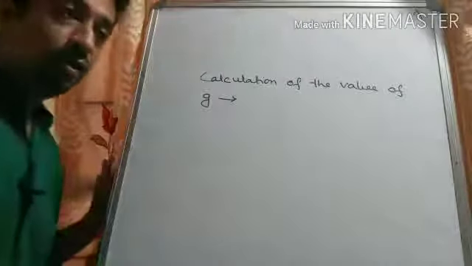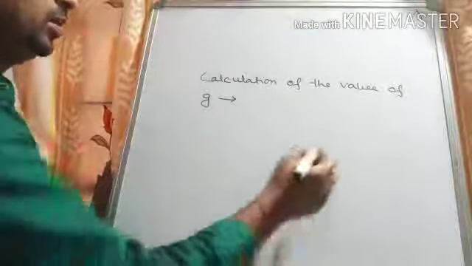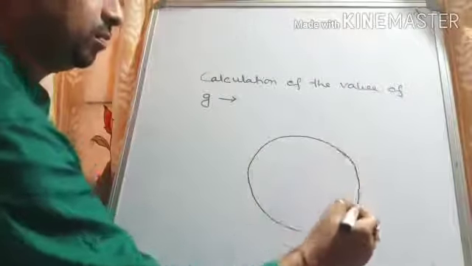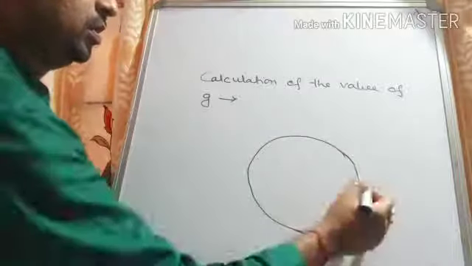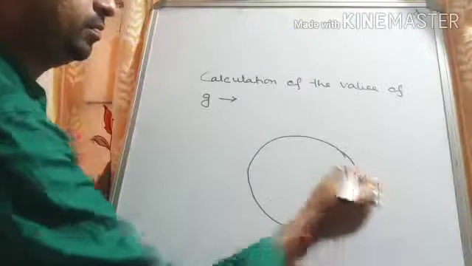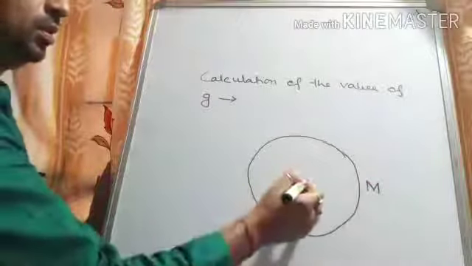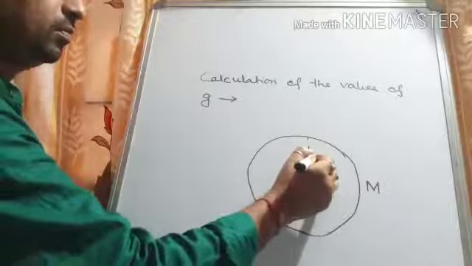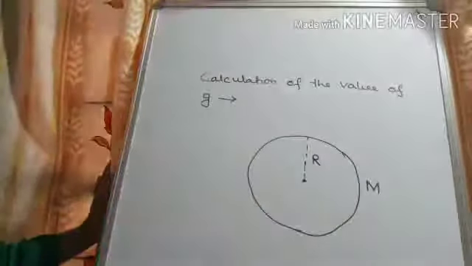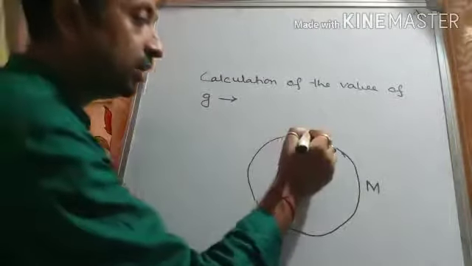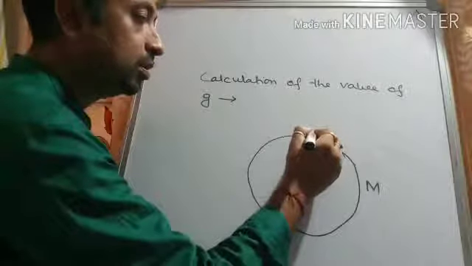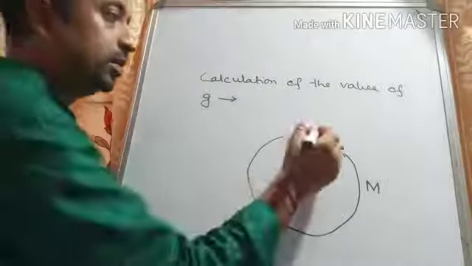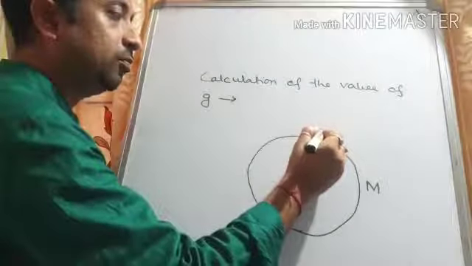Now see here, suppose this is the earth. Its mass is capital M. Here the earth's radius is capital R. Now if we consider an object near the surface, its mass is small m.